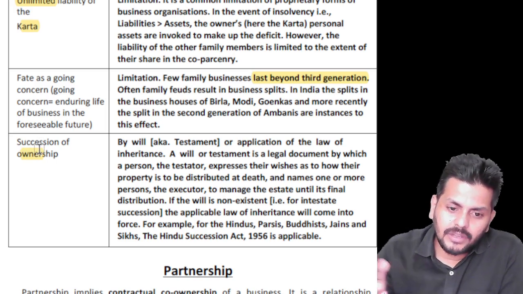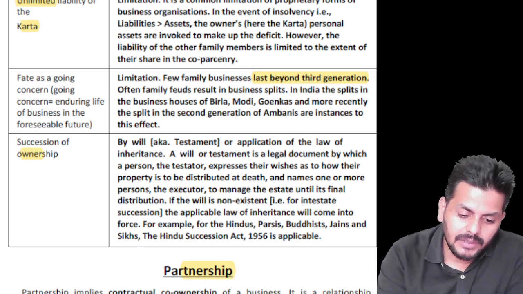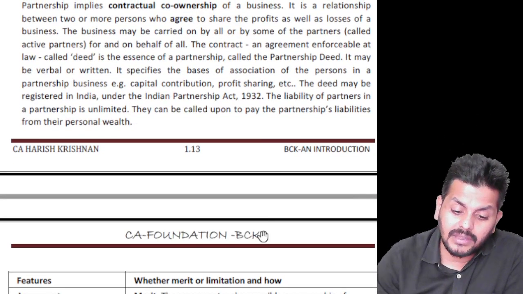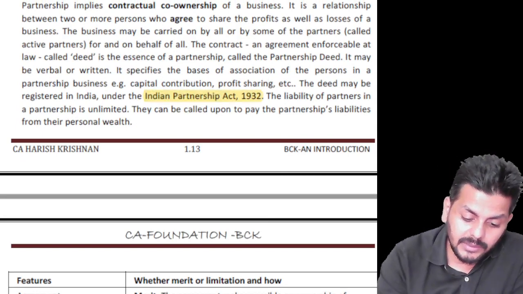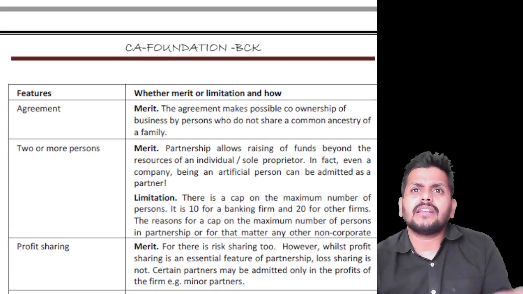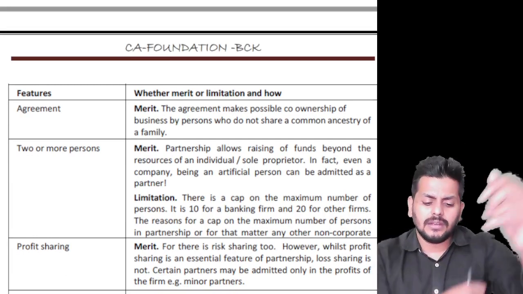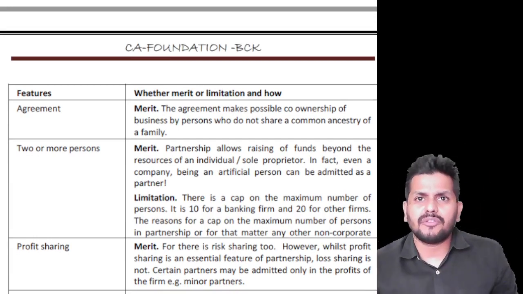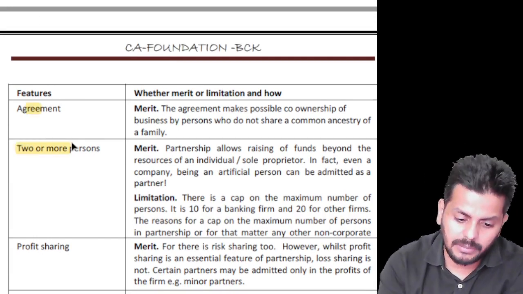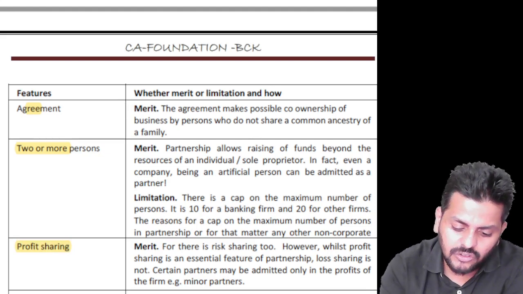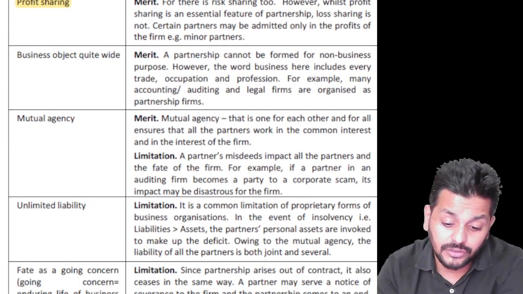So, sole proprietorship, HUF, and then we have partnership. Now, partnership is an amazing form of business. It's guided by the Partnership Act 1932. Let's look at some other features here. Partnership deed is a guiding document. It can be written or it can be oral, but we prefer to keep it in writing. There should be an agreement between a minimum of two or more people. Profit sharing has to be clearly decided and distinguished.